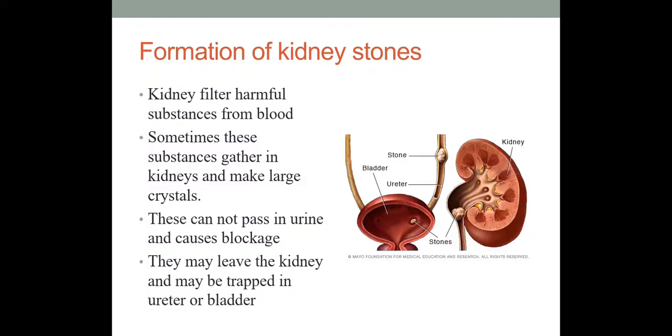Sometimes these stones remain inside the kidney, and sometimes they move toward the ureter or the urinary bladder and get trapped there. The stones are mostly formed in the kidney region, but sometimes they remain in the kidney and sometimes they move toward the tube, toward the ureter, and get trapped there. They cause obstruction in the passage for the urine, and they can cause blockage of the urine. They can also get in the urinary bladder and get trapped there.